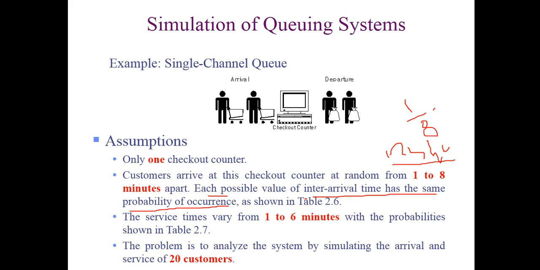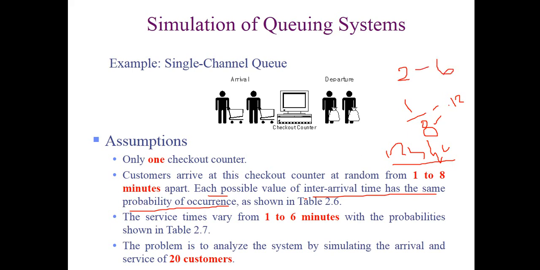We know that the total probability is 1 and there are 8 different interval times, so we divide 1 by 8, and we find something like 0.12 and so on. So the probability of each interval time is 12%.